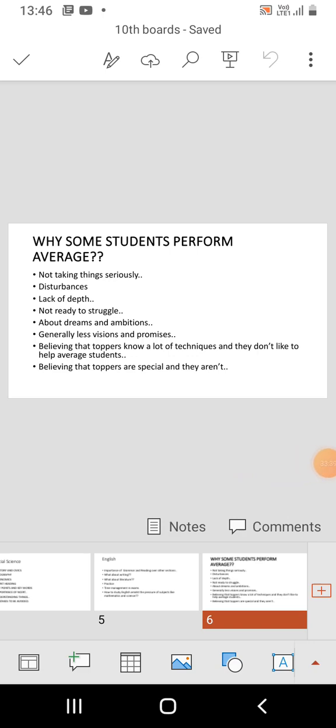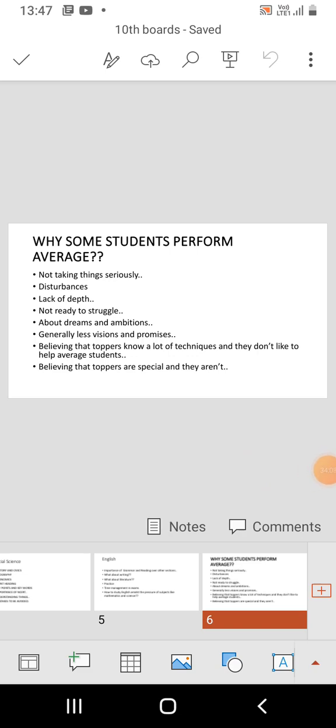Second thing, distractions due to social media. In social media, a lot of good content is available, but why get distracted by social media and not have goals, and not have visions, and not have passions? The thing is, some average students, some below average students, have achieved unimaginable success in their life.